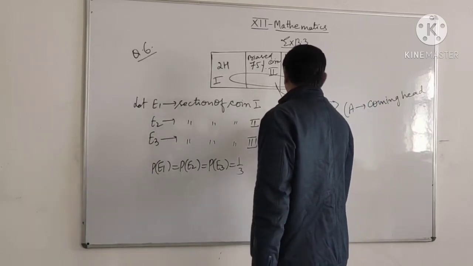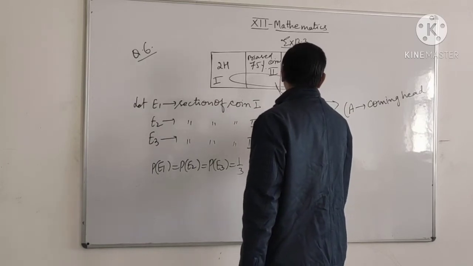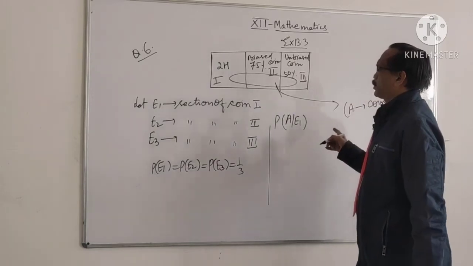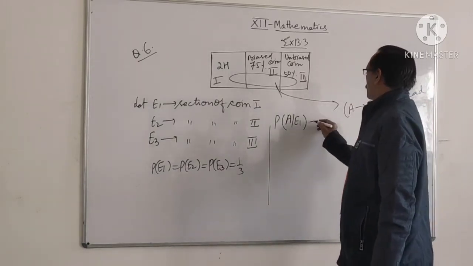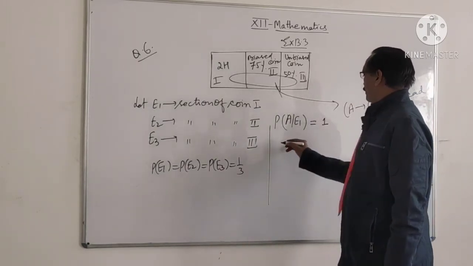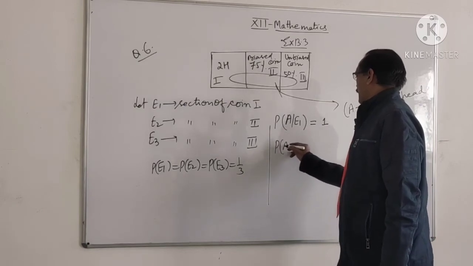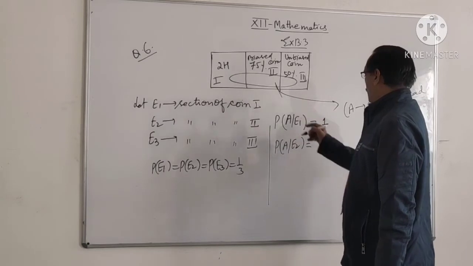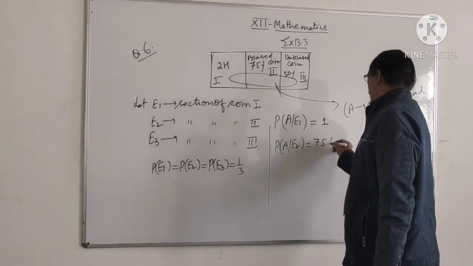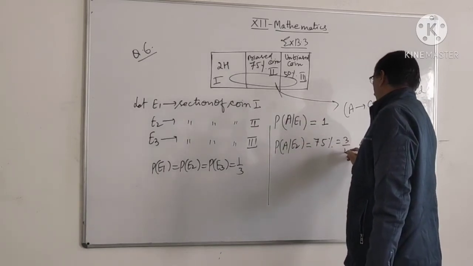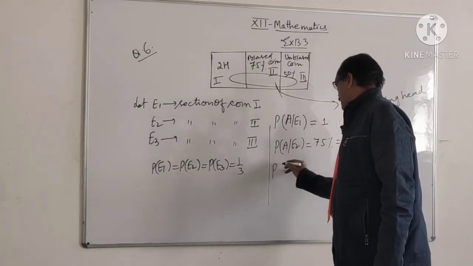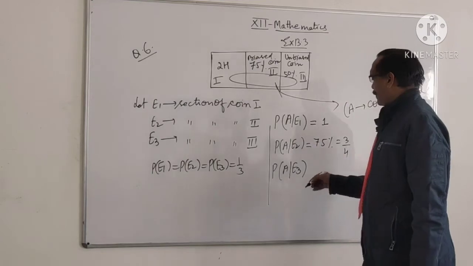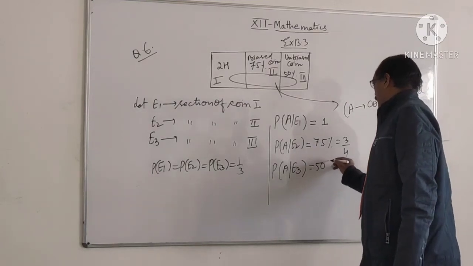P(A|E1) is head coming when it is the two-headed coin, so its probability is 1. It is 3/4 when it is the 75% head coin, and it is 50% or 1/2 when it is the unbiased coin.